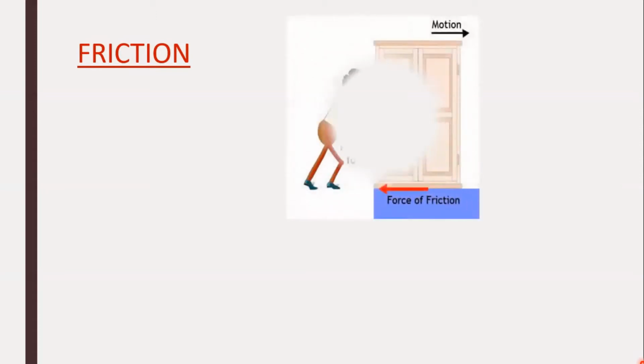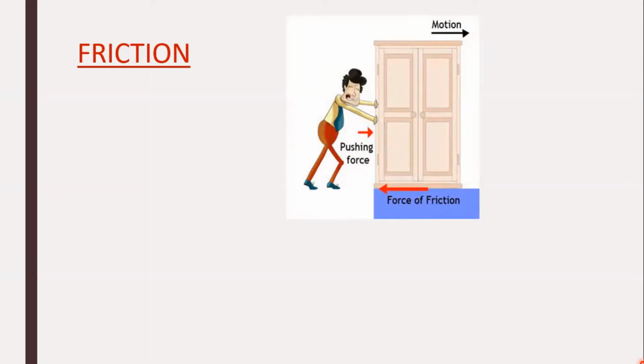Now, in our previous lesson, while we were talking about different types of forces, we mentioned contact and non-contact force. And that is where I discussed the frictional force or force of friction as an example of contact force. Children, look at this picture. What do you observe? Yes, a person is applying pushing force to move the almirah. And the force of friction acts in a direction opposite to that of the applied force.